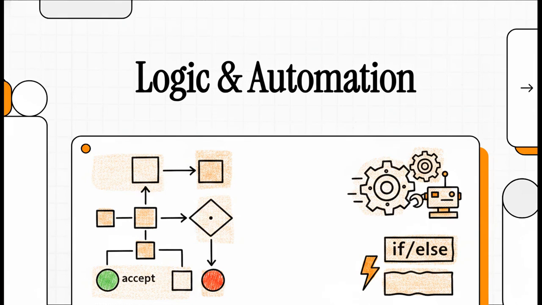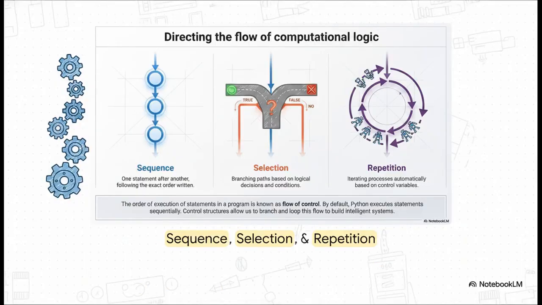Okay, today we are taking a massive leap forward. We're moving away from just writing basic line-by-line scripts, and we are stepping into the role of a true system architect. We're looking at Chapter 6, Logic, Routing, and Automation in Python. By the end of our time today, you're going to understand exactly how to build intelligent code that can actually make its own decisions. Okay, let's dive into this.